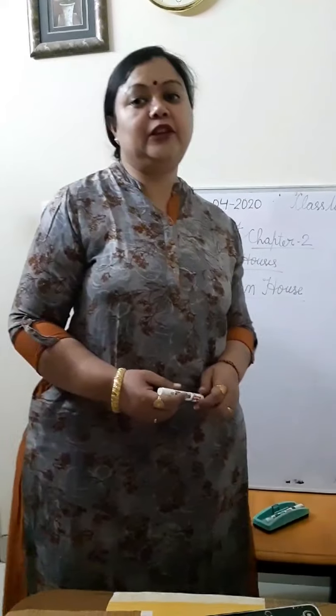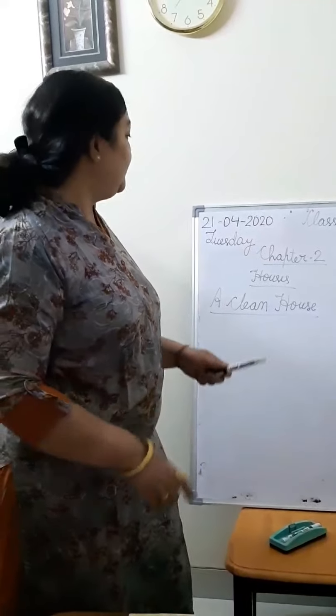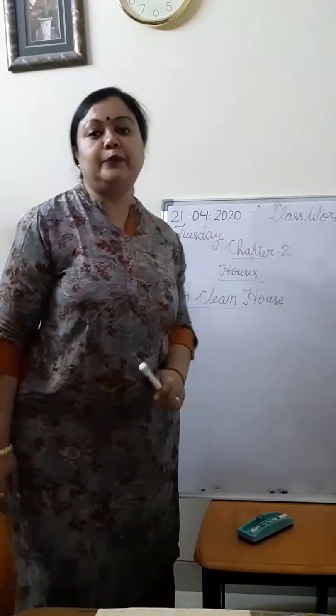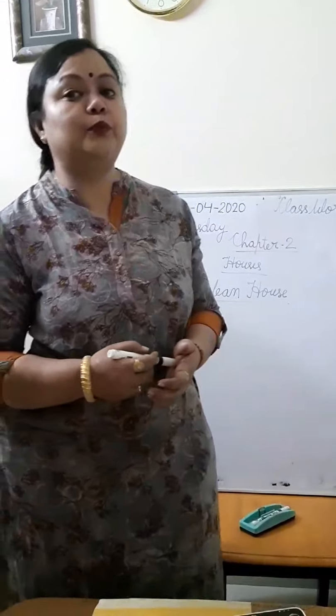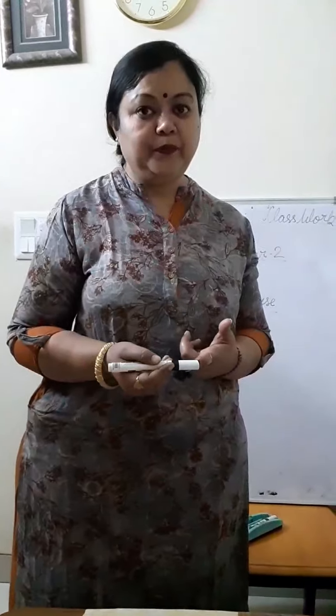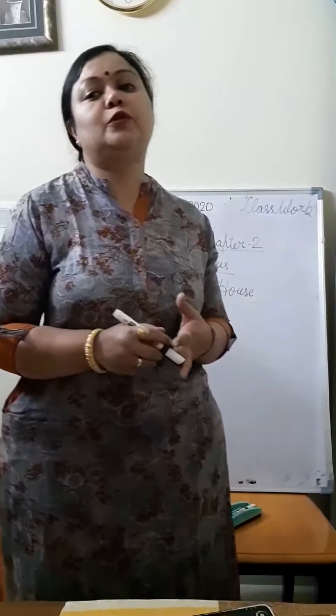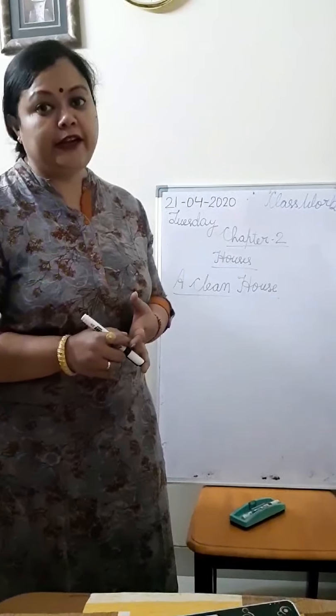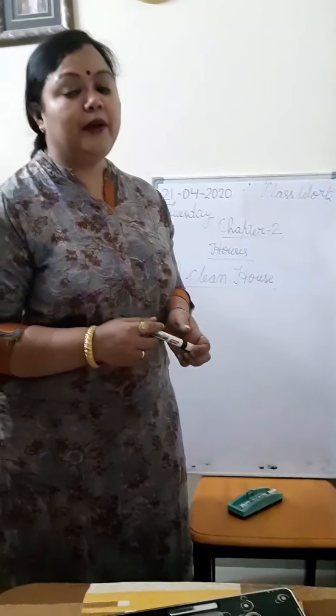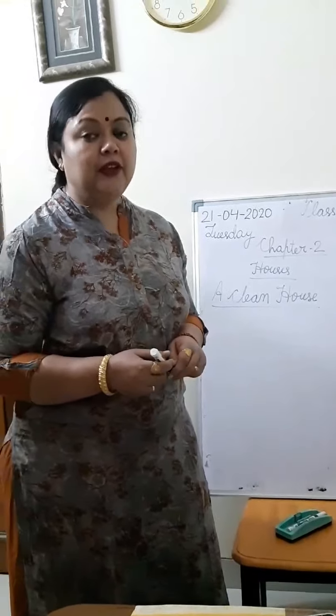So we are continuing with our chapter 2. Chapter 2 is houses. Till now we have come to know about the shelter. We know why the shelter is important. Then we have come to know about the types of houses. All the 9 types of houses, have you drawn them? Have you explained them? Okay.